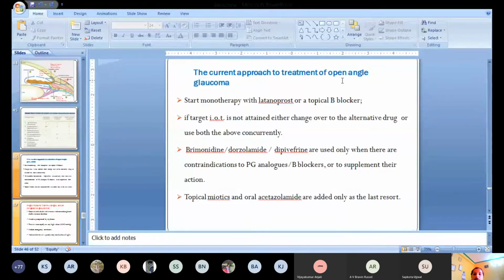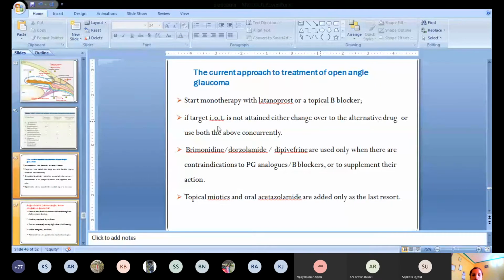When a patient of open angle glaucoma comes to you, you have to always start with monotherapy, with a single drug only, either latanoprost or topical beta blockers. You never use multiple drugs at the initial time. So always start with monotherapy, either with a prostaglandin analog like latanoprost or a topical beta blocker like timolol.